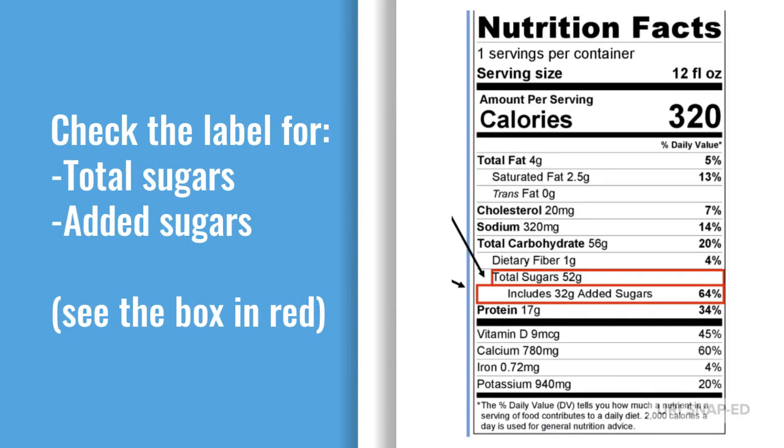The nutrition facts label shows us how many grams of sugar is in a product. The new label also tells us how much added sugar there is. The arrows in this picture point to where this is located in the red box. In this video, we will show you how to calculate the number of sugar packets in a product based on the number of grams of sugar.